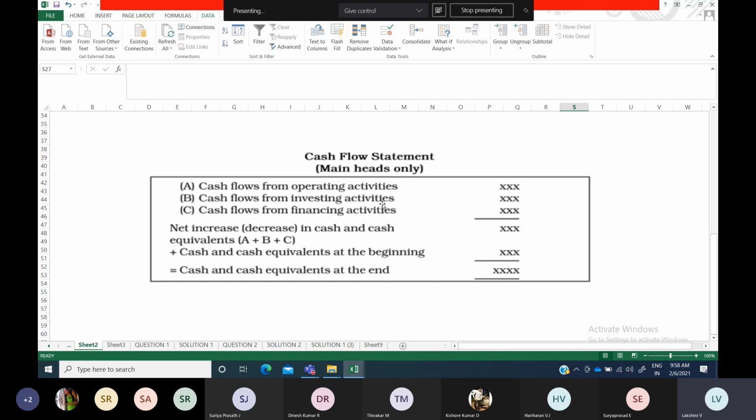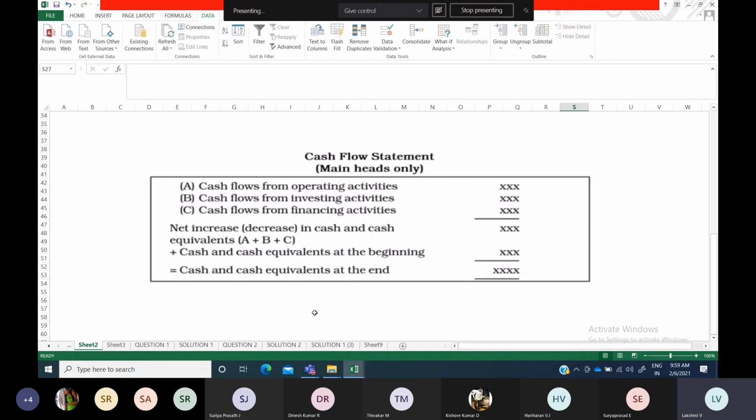Sale means it is a positive inflow for us, whereas purchase means it is an outflow. Suppose, for example, you have made a sale of furniture or something for 50,000, and a purchase of machinery for some 75,000. One is an inflow, one is an outflow, so one will be positive and the other negative, right? Purchase you should show within brackets. So there will be an outflow, cash used in investing activities of 25,000. You have to show the final answer.